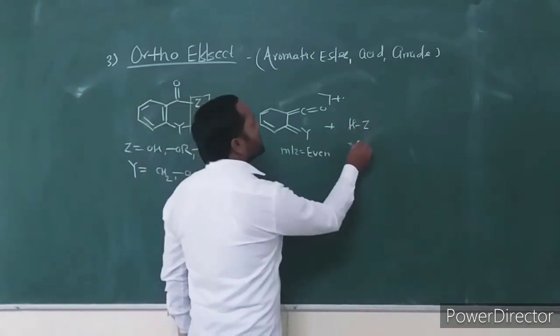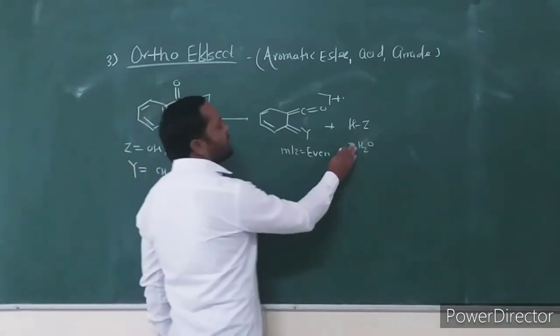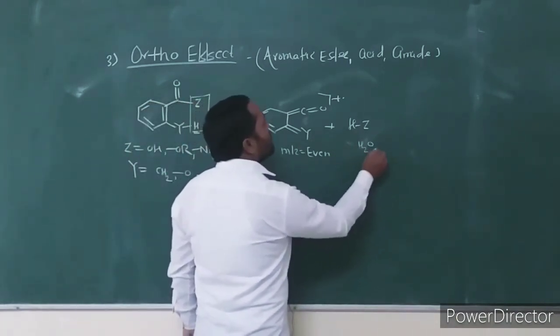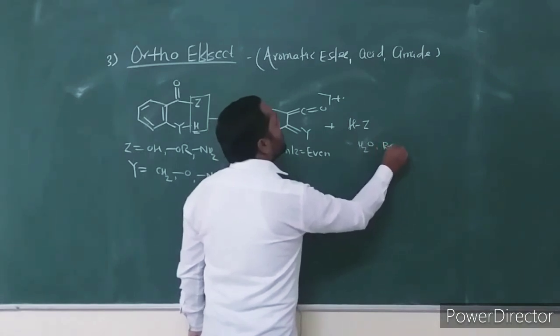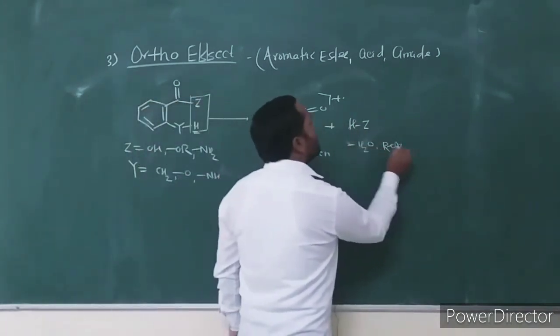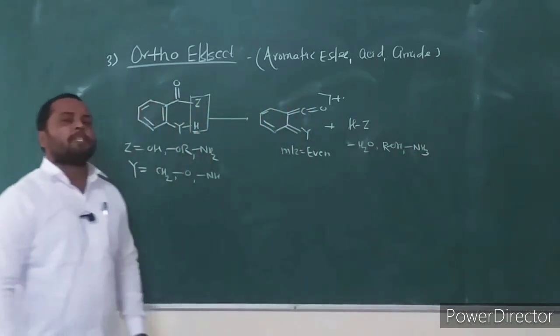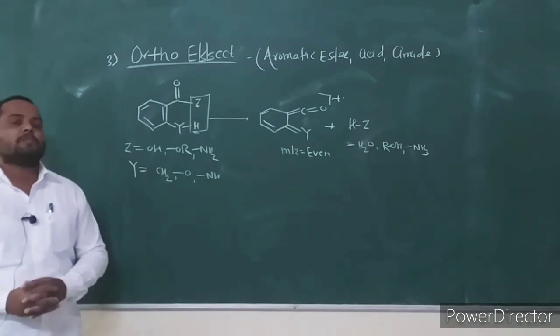If Z is a carboxylic acid group, then water is eliminated. If Z is an OR group, then alcohol is eliminated. And if Z is NH2, then loss of ammonia takes place. What is the ortho effect fragmentation?